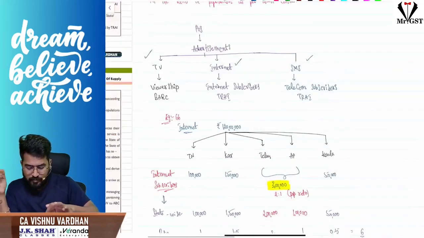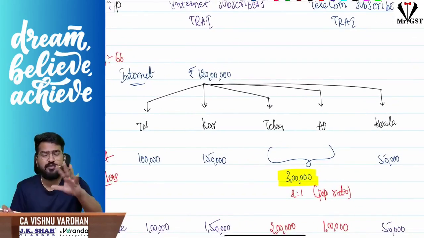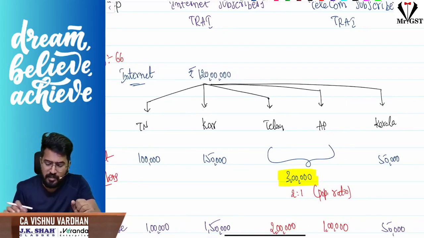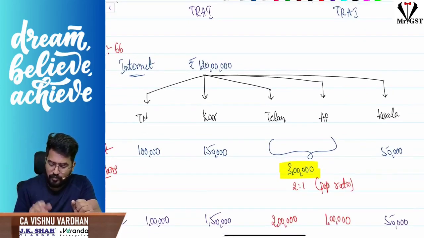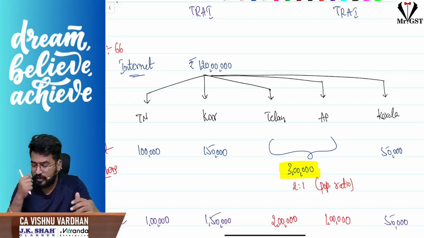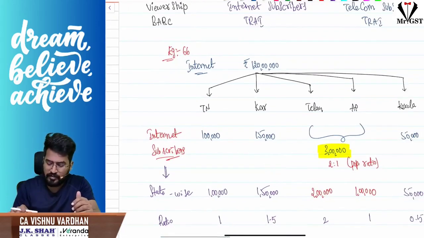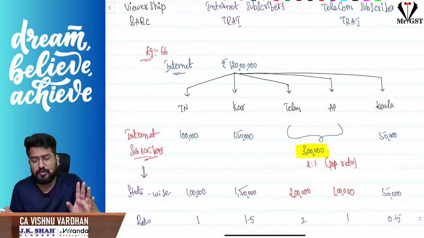Now see, for example, sir, in internet, let me take internet subscribers. Who will publish? TRAI will publish. TRAI is saying in Tamil Nadu 1 lakh, Karnataka 1,50,000, Telangana and Andhra put together. Sometimes 2 or more states, they will publish a single figure. They will not give a separate figure. For Telangana and Andhra, let us assume they have given the same number, 3 lakhs. Kerala 50,000. This is the figure. Okay, the internet subscribers. Now what should we do, sir?